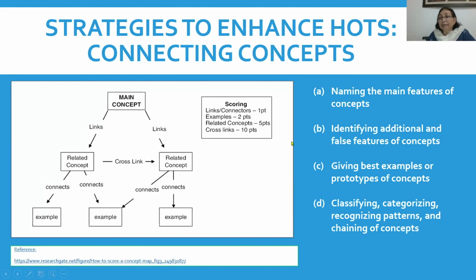That is, one, they should be able to name the main concept, what exactly it is, identify its features, and be able to distinguish between what is a feature of this particular concept and what is not a feature of this concept, where they are mixing it with something else or giving it false frills which it doesn't actually have. Then giving the examples of the prototypes of that concept, that the concept you have learned, in which way, in which form are they going to be able to see it in their lives.